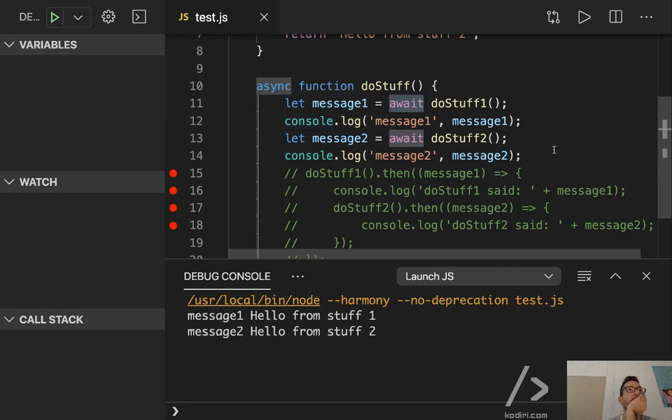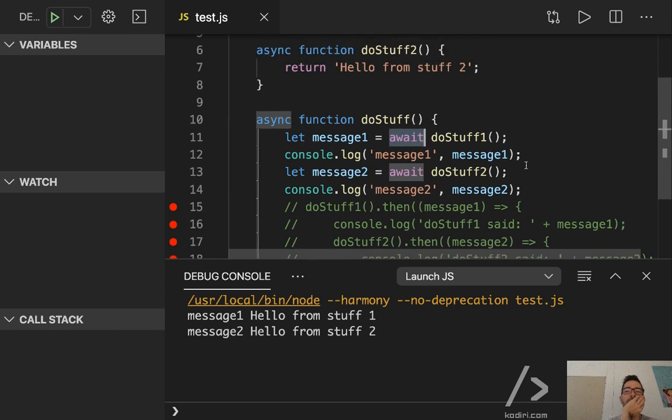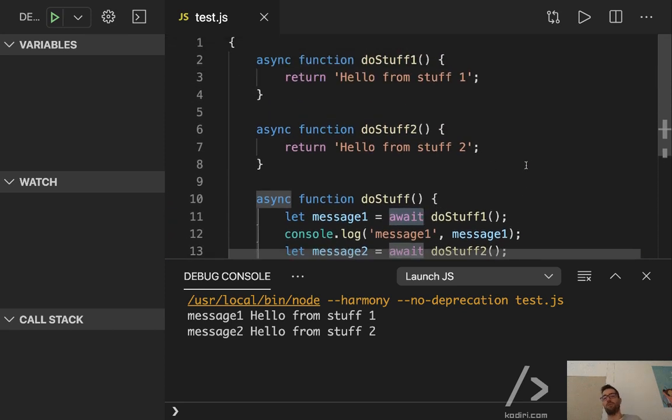How do you set a timer to any of those settings? That's a good question. We easily added async because we immediately return something. But what Rochelle is asking is, what happens if do stuff one takes half a second? In that case, I'm afraid you cannot do that. So you can only use async if you want to return something immediately.